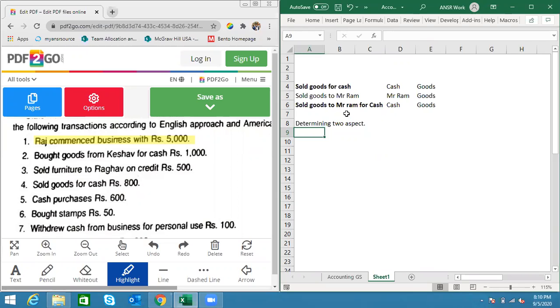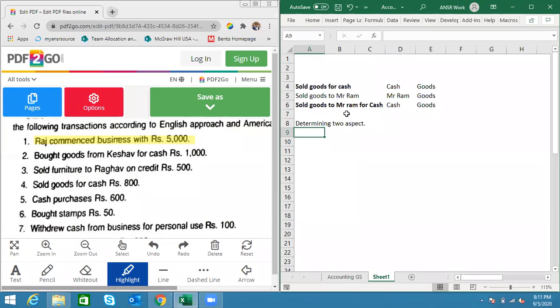When I say most important, from whose perspective? From the business perspective. So think from the company point of view, what are those two important things? I have given this example before, and I'll give it now before we go to the transactions, so that you will get some context. Suppose I go to a bookstore. I purchase a pen. I paid cash. I came back home. In this whole activity, what is important to me?